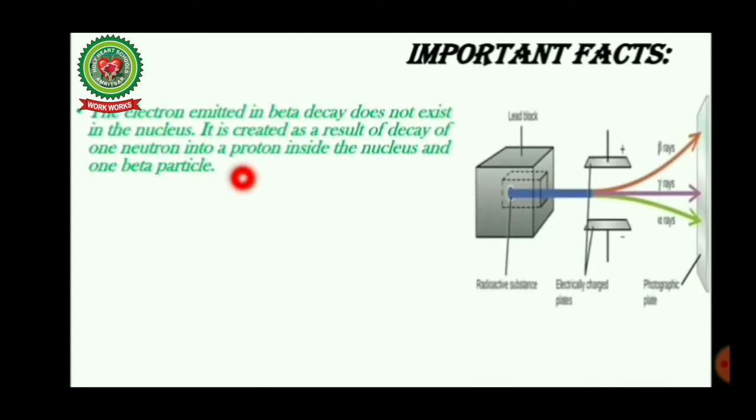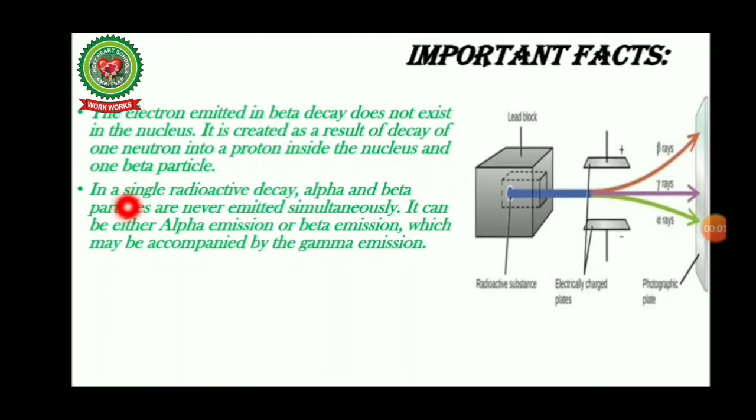Now important facts. The electron emitted in beta decay does not exist in the nucleus. We all have done it in the previous lecture that protons and neutrons are present in the nucleus of an atom. Electron does not reside in the nucleus of an atom. In a single radioactive decay, alpha and beta particles are never emitted simultaneously. It can be either alpha emission or beta emission, which may be accompanied by gamma emission.